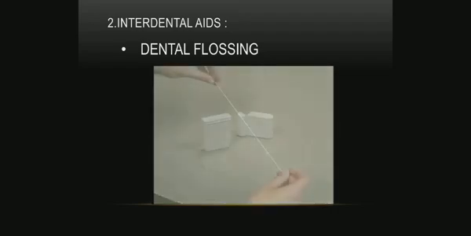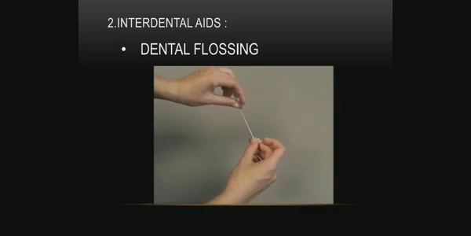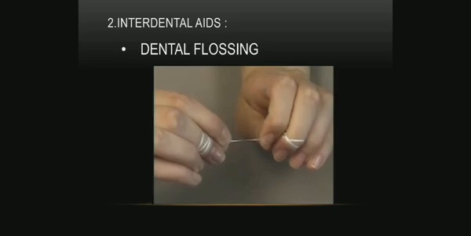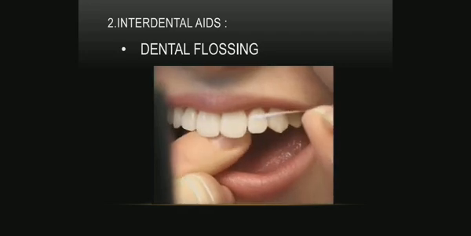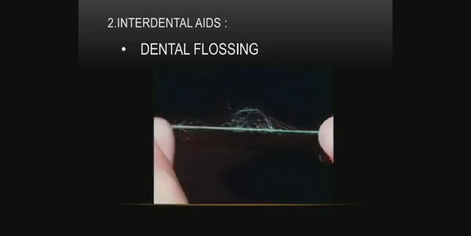The first interdental aid is dental flossing. Take a dental floss about 12 to 18 inches long and wrap it around the fingers and stretch it between the thumb and forefinger or between both forefingers. Then slip it across the contact area. Do not snap it because it may cause damage to the gums.